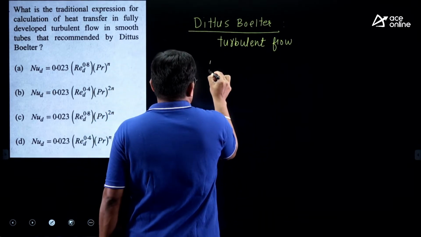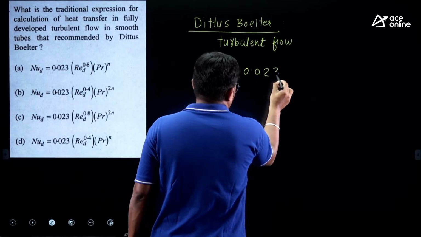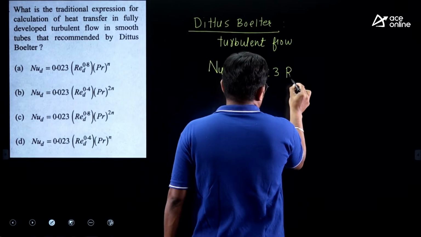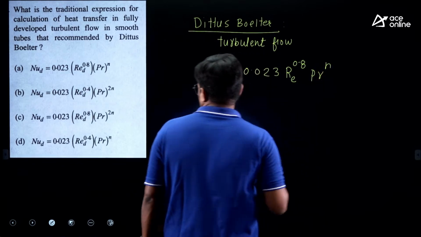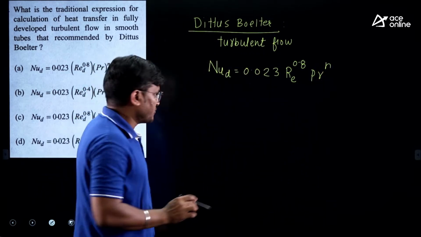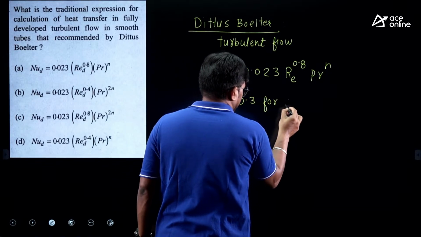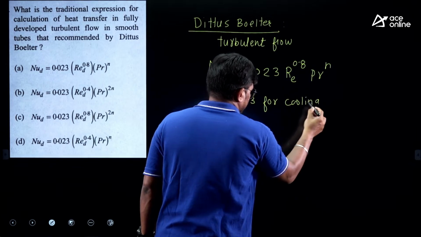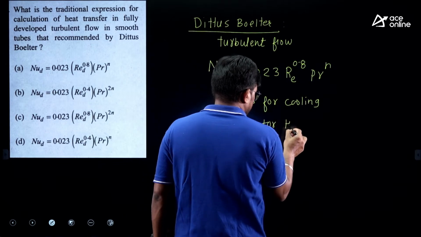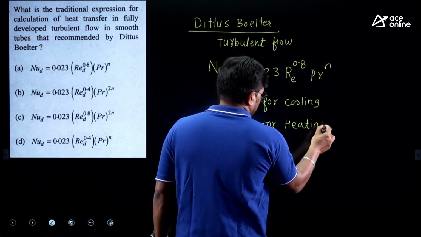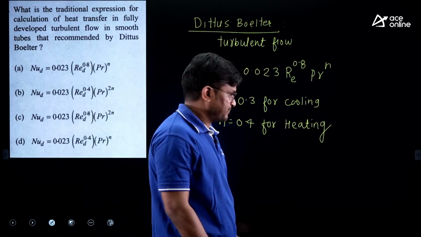Now what you can write? You can write Nu based upon diameter equals 0.023, Reynolds number raised to power 0.8, Prandtl number raised to power n. So this is your actual equation, and this n is equal to 0.3 for cooling, and n is equal to 0.4 for heating. So this was the case.